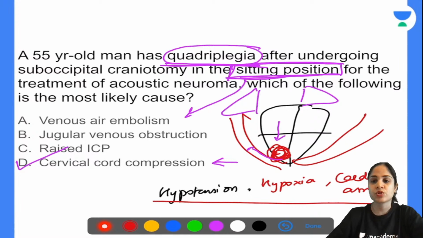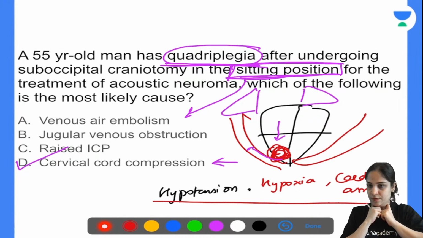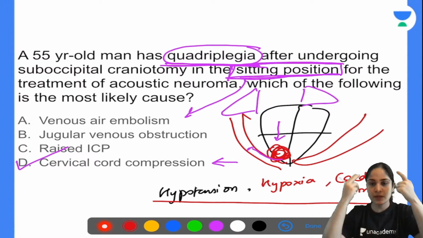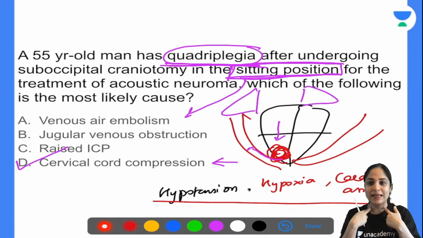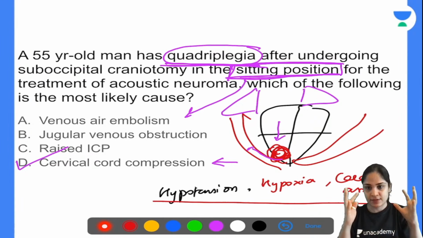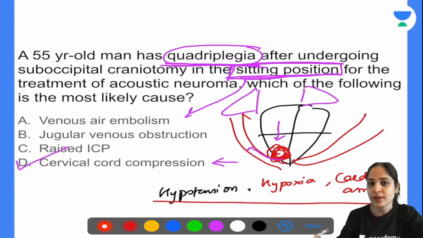Now, what happens if you have jugular venous obstruction? Often when you move your neck, or twist and turn your neck, your jugular veins get compressed, or if the neck is like this. In case of jugular venous obstruction, the venous blood flow from the head and neck area to the heart will be stopped. So there will be engorgement of the head and neck veins, and that is why you will have plethora or swelling of the face. And you will also have cerebral edema because the veins are all dilated. So that is how jugular venous obstruction will present.